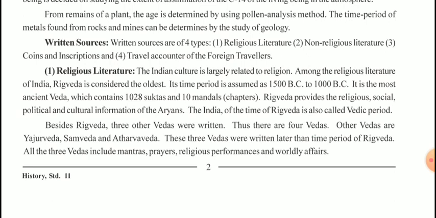Besides Rig Veda, 3 other Vedas were written. Thus, there are 4 Vedas. The other Vedas are Yajur Veda, Sam Veda, and Atharva Veda. These 3 Vedas were written later than the period of Rig Veda. All the 3 Vedas include mantras, prayers, religious performances, and worldly affairs.